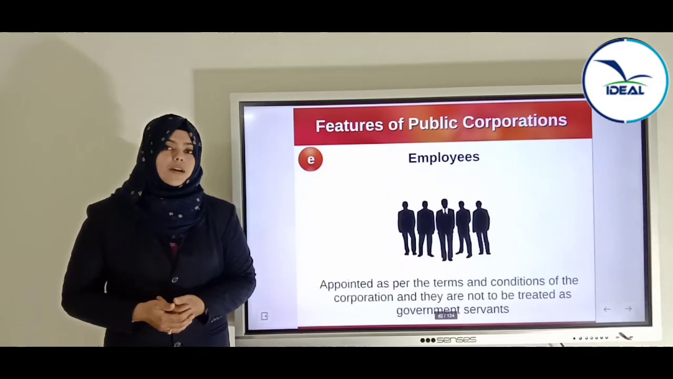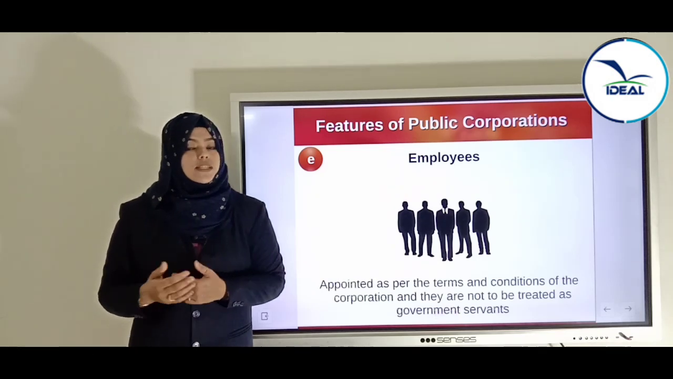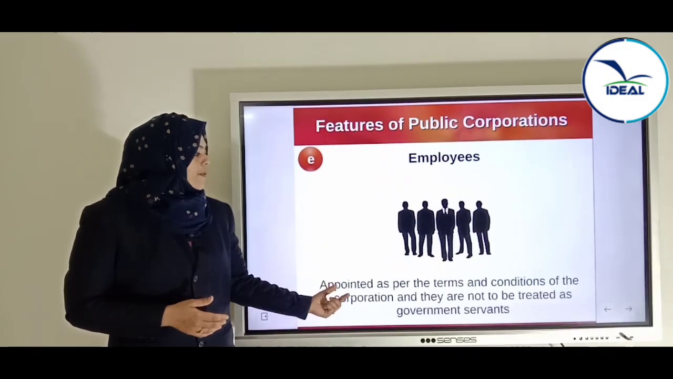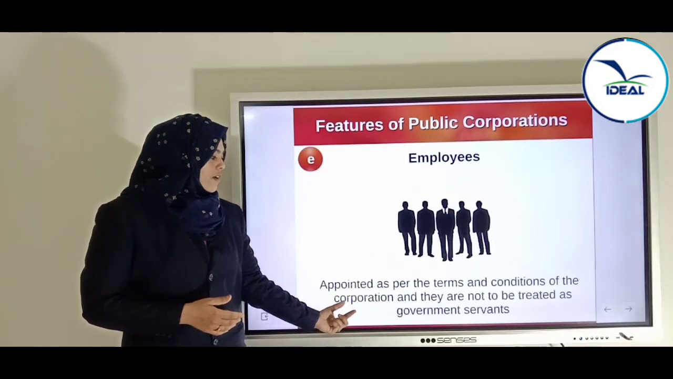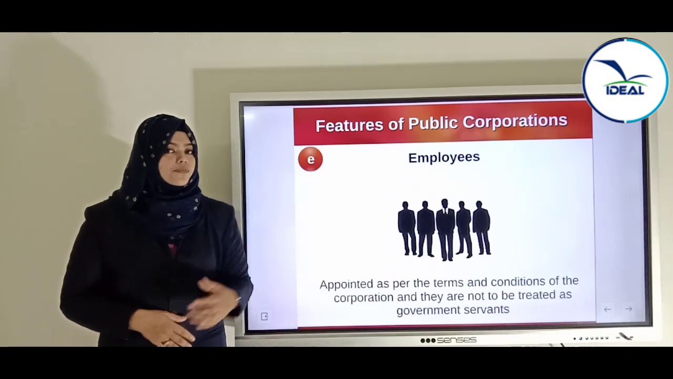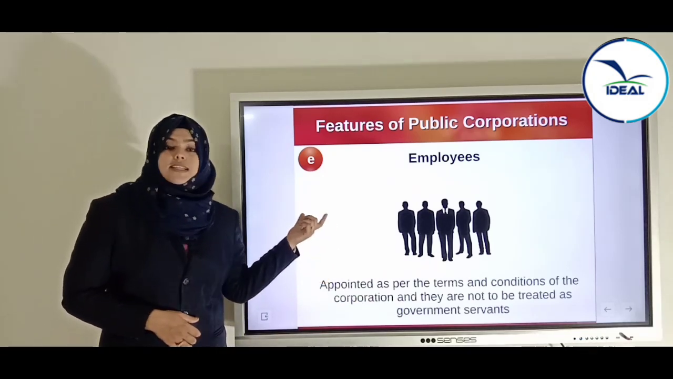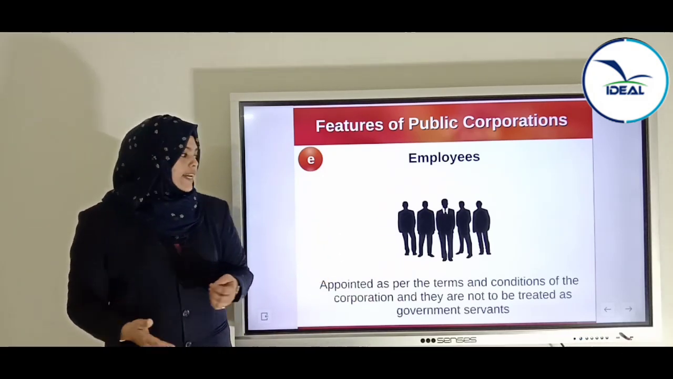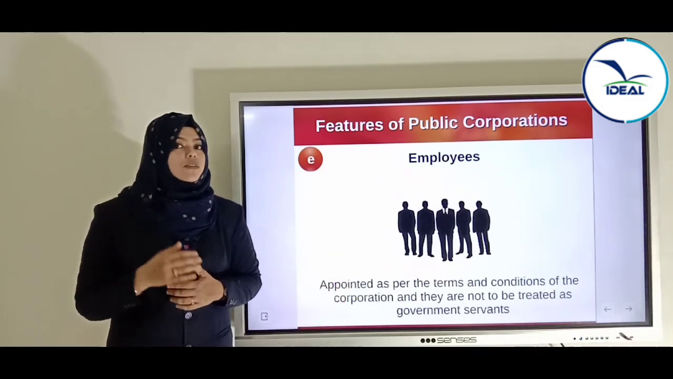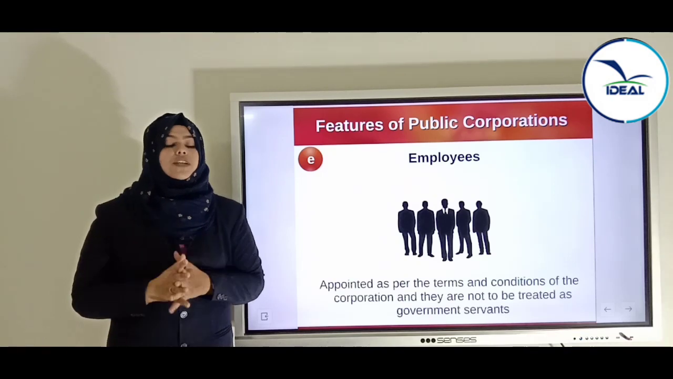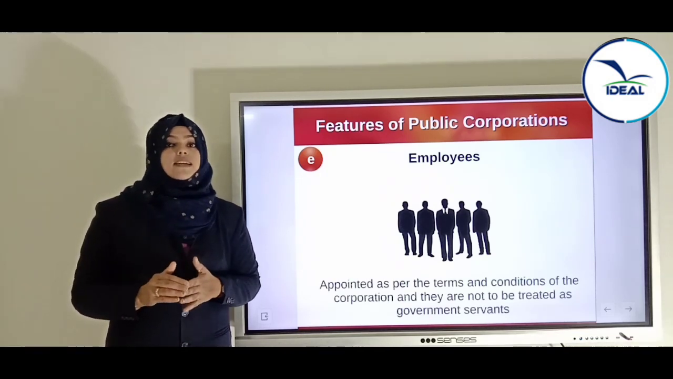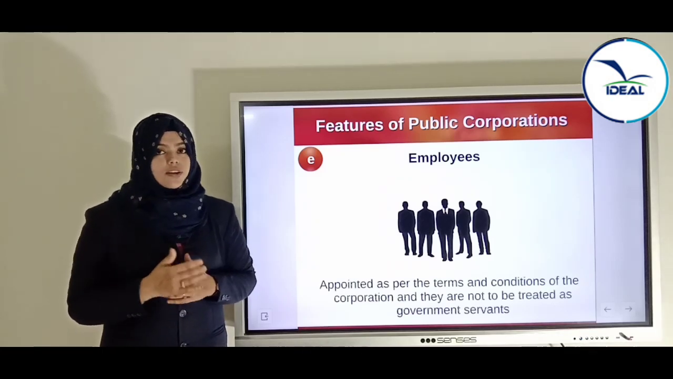The next feature is employees. In departmental undertaking, we said that government servants are the employees. But here employees are appointed as per the terms and conditions of the corporation, and they are not to be treated as government servants. Here the employees are recruited or selected as per the conditions of the corporation, that is, what is mentioned in that special statute or special act. The employees are selected according to that statute or act.